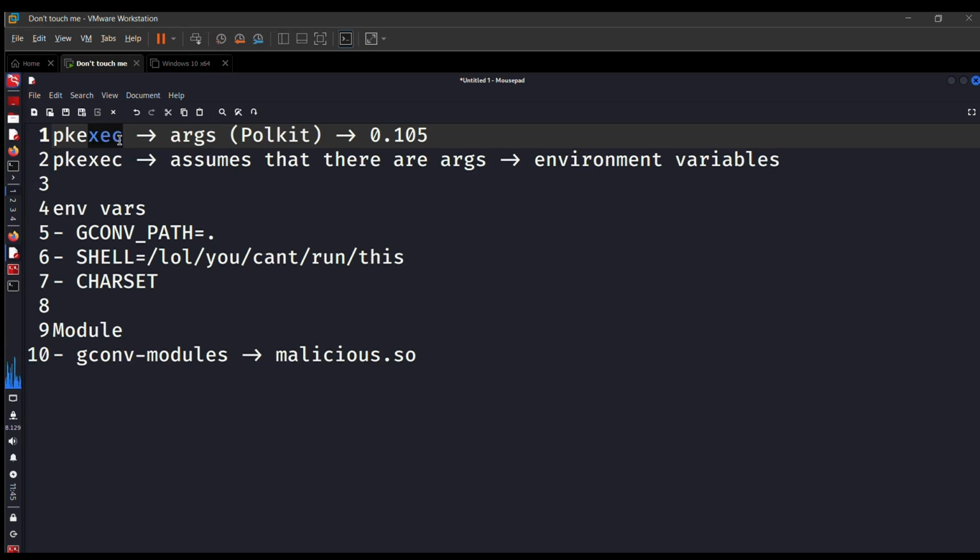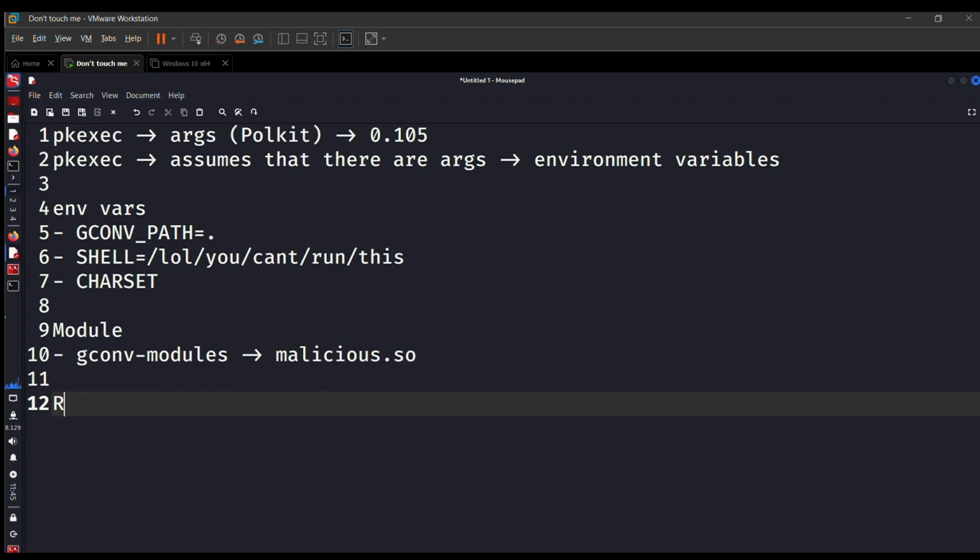Now what this means is, if you normally run the pkexec command without any arguments, it will go look into the environment variables, but it assumes there are arguments. If you run pkexec with arguments, then it will take those arguments. But if you run pkexec without arguments, then it will go and look into the environment variables for arguments. If the attacker controls the environment variable, he controls the pkexec utility, and if pkexec has the SUID bit set, then he can execute any command as root.